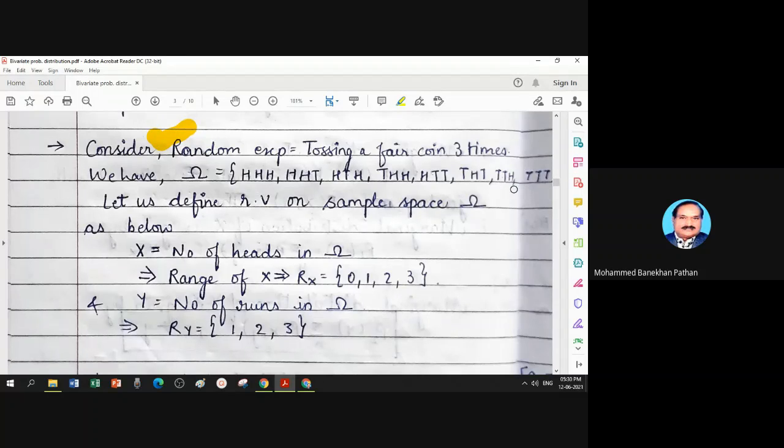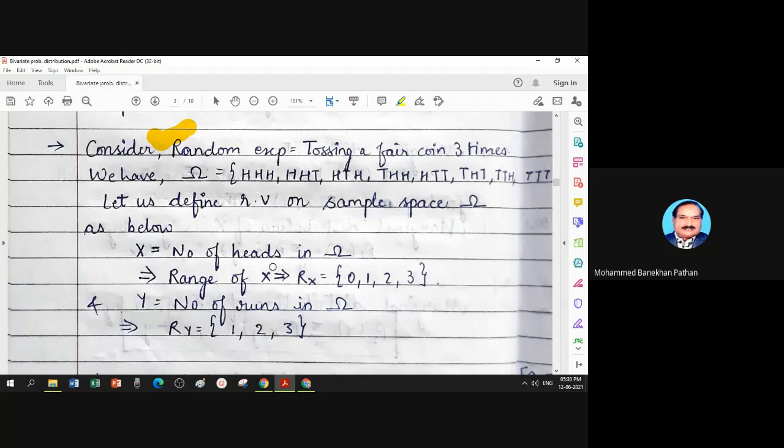So there are 8 elements for this experiment, which is called the sample space. So we have omega equal to this.